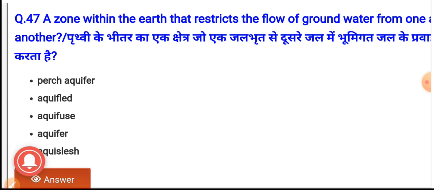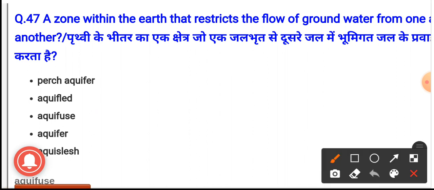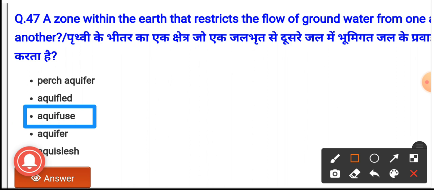The options are purge aquifer, aquiflood, aquifuse, aquifer, and aquislides. And option C is the correct answer, aquifuge. It is the zone within the earth that restricts the flow of groundwater from one aquifer to another.